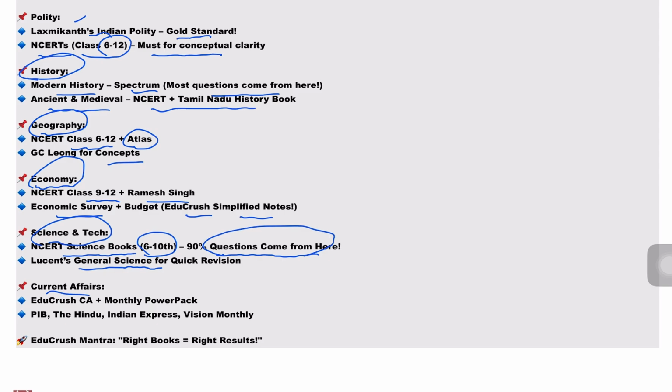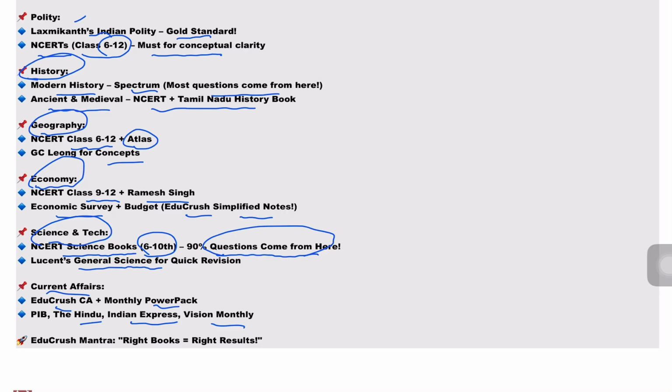Next, coming to current affairs, EduCrush current affairs plus monthly power pack, PIB, The Hindu, Indian Express, Vision Monthly, etc. You can use whatever source you want for current affairs, but choose the right books for the right results. Don't run behind too many books, stick to one standard book per subject and revise multiple times.